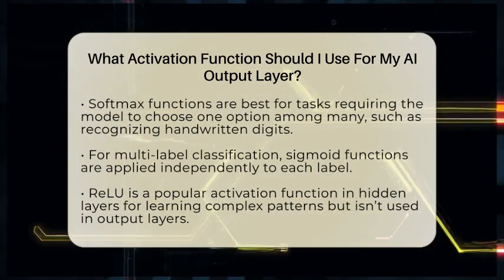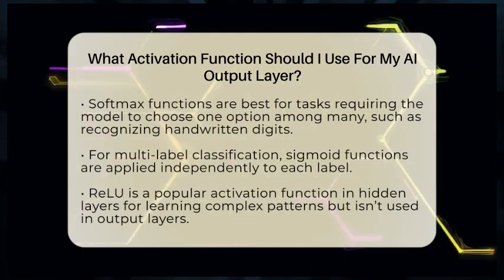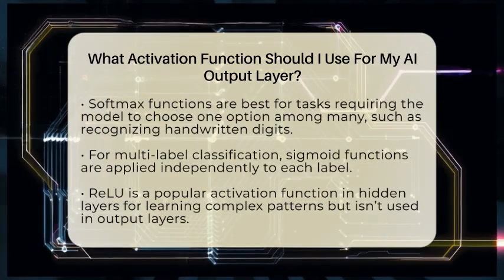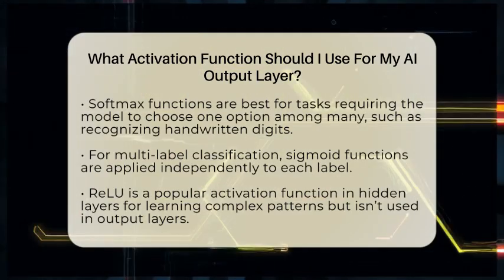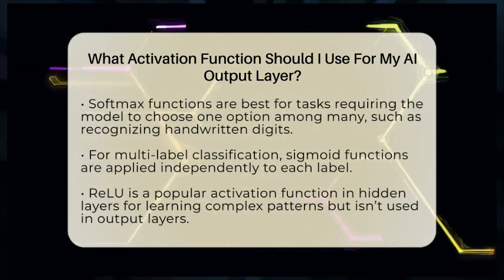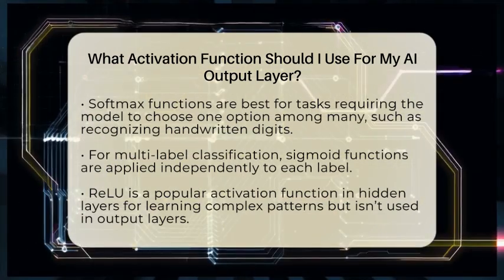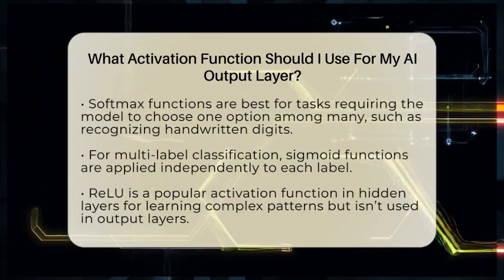For situations where your model has to pick one option out of many, like recognizing handwritten digits from 0 to 9, the softmax activation function is the best choice. It takes raw scores for each class and turns them into probabilities that add up to 1. This helps the model clearly show which class it thinks is most likely.